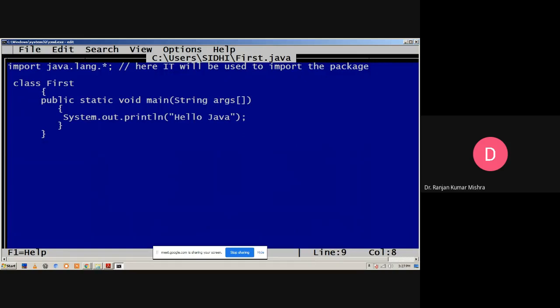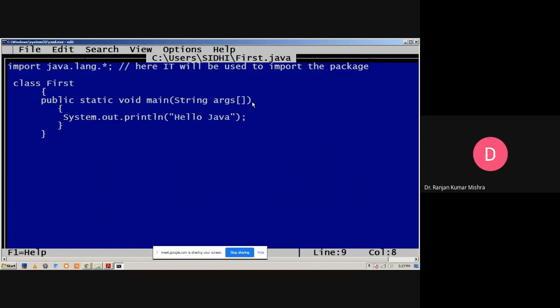The line public static void main, what is the meaning of this? Please listen carefully. The line public static void main(String args[]) shows where the program will start running. The word main means that this is the main method.